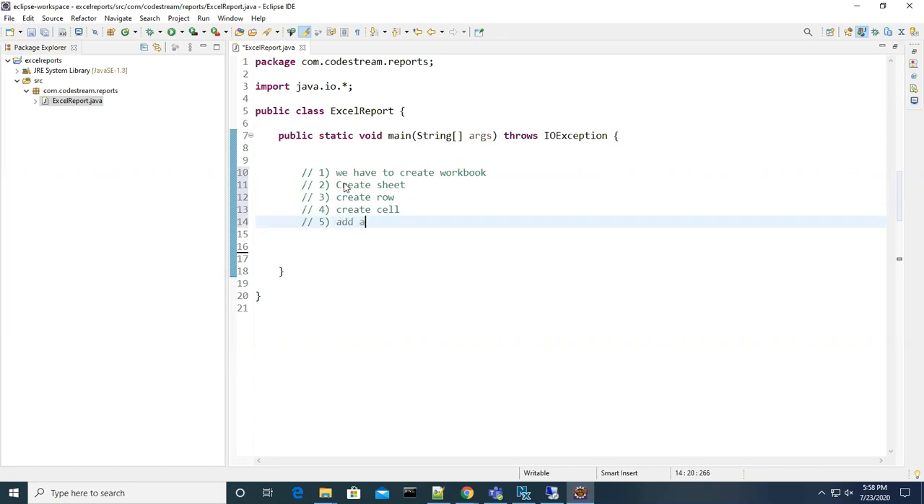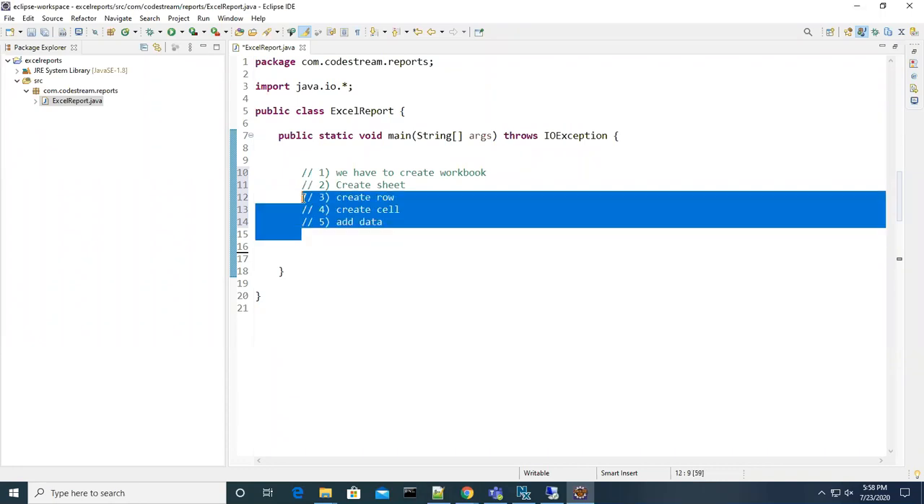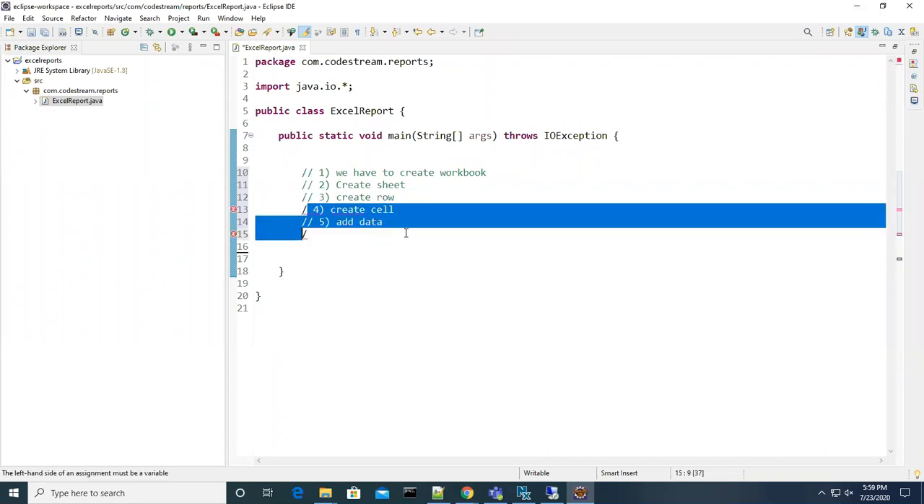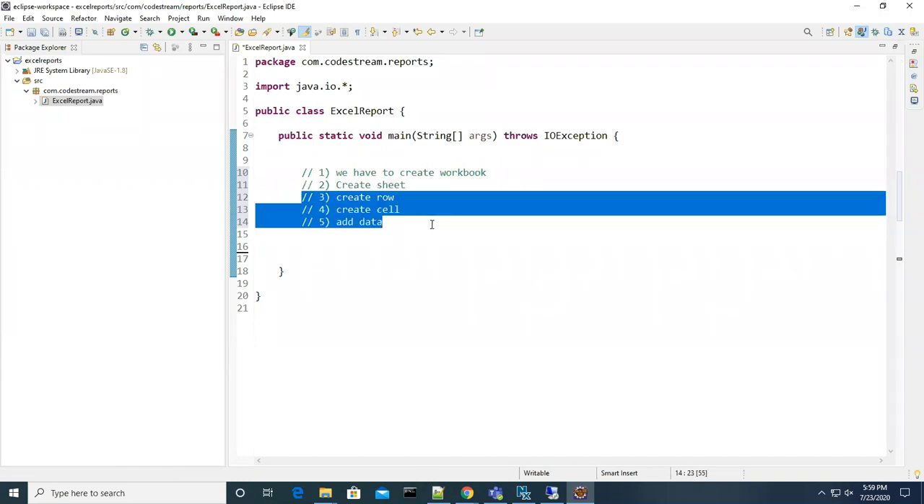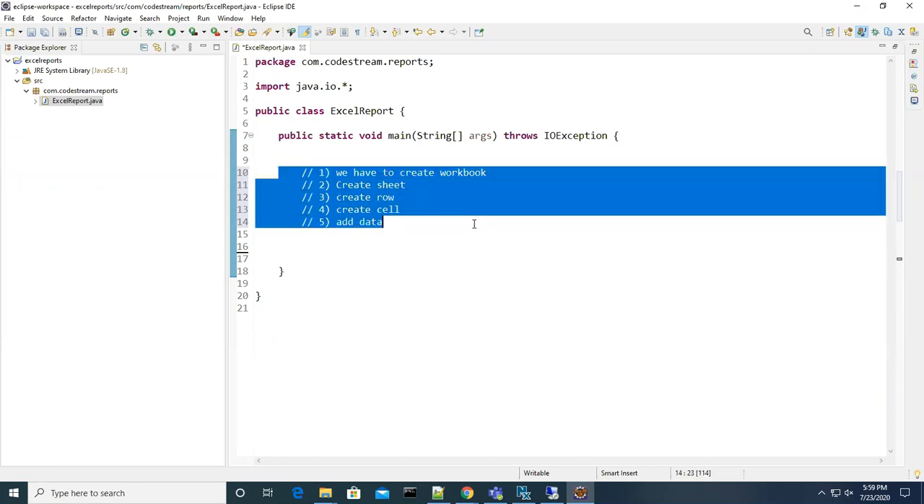Under this add data, you have to keep column wise data. So once you create one row, for that one row you will give column data. For the second row, you will repeat these steps continuously: create row, create cell, add data. If you are dealing with multiple rows, you will do this continuously. So this is the algorithm, right, to meet our requirement. Guys, are you getting me?